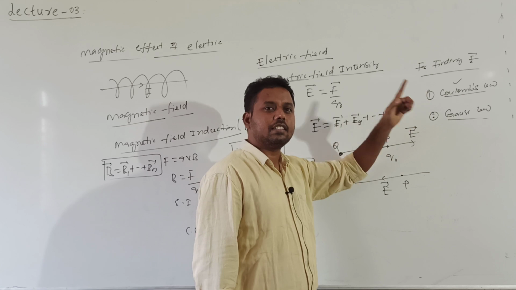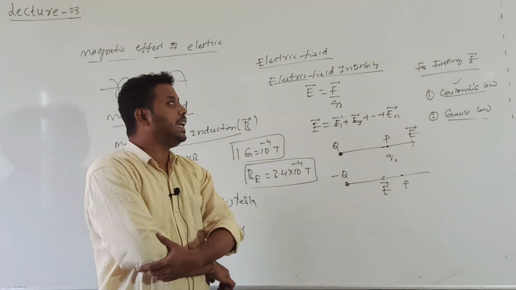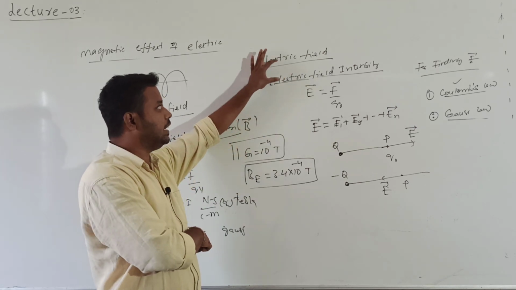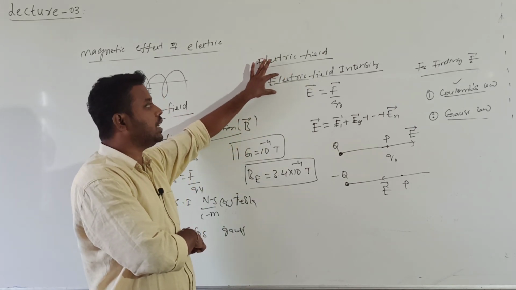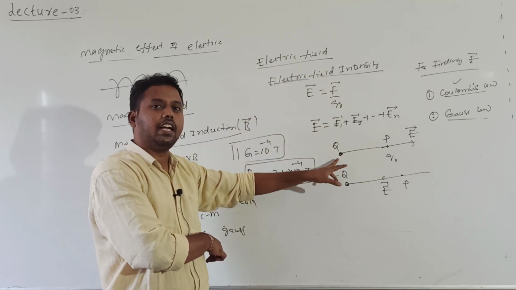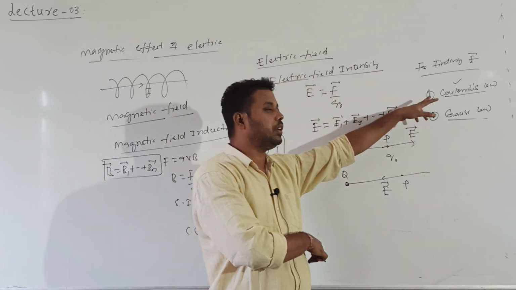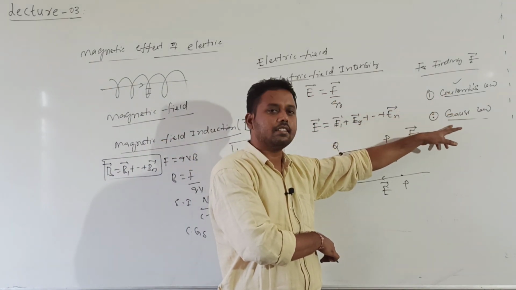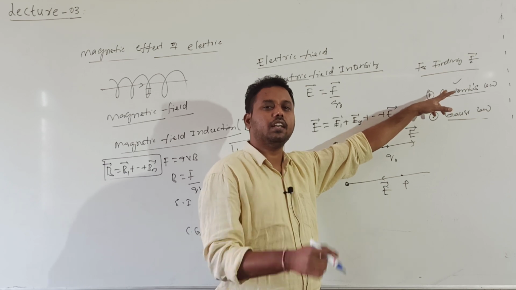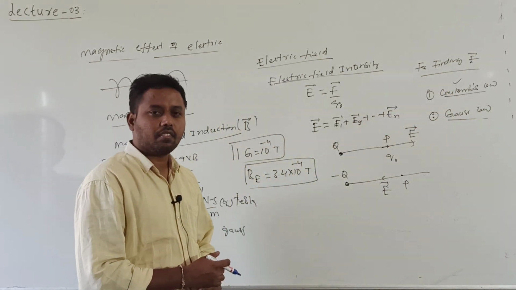Whenever a continuous charge distribution is there, we go with Gauss law. What I mean to say is, the electric field is represented by a vector, electric field intensity, with direction given by either radially outward or inward, and it can be calculated using Coulomb's law for point charges and Gauss law for continuous charge distribution.